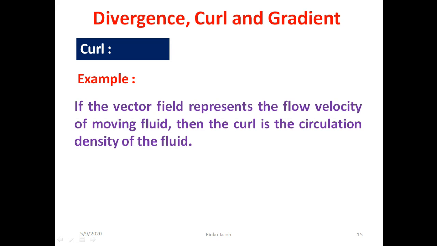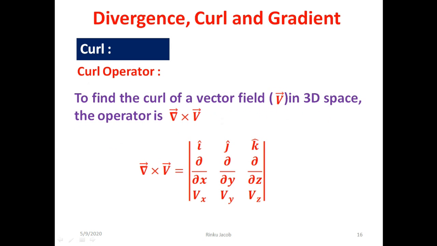For example, if the vector field represents the flow velocity of a moving fluid, then the curl is the circulation density of the fluid. To find the curl of a vector field, say vector V, in 3D Euclidean space, the operator is the cross product of the del operator and the field vector. Here we write it as del cross V. The result can be found by using the determinant of the given matrix shown here.